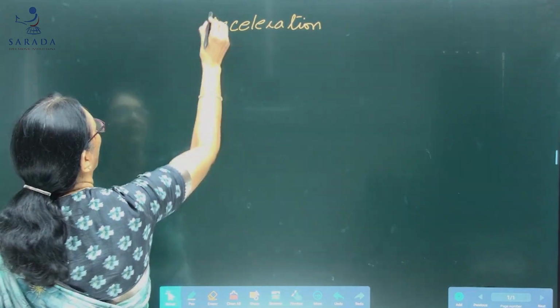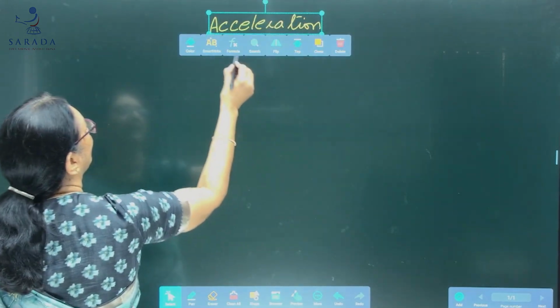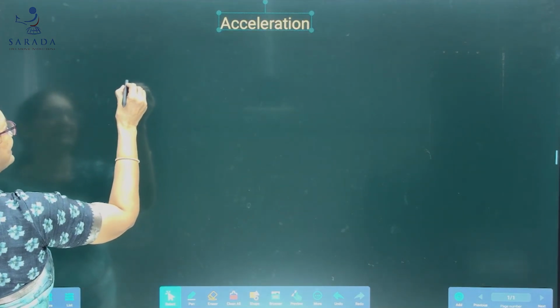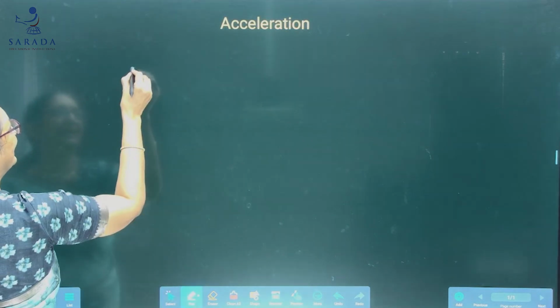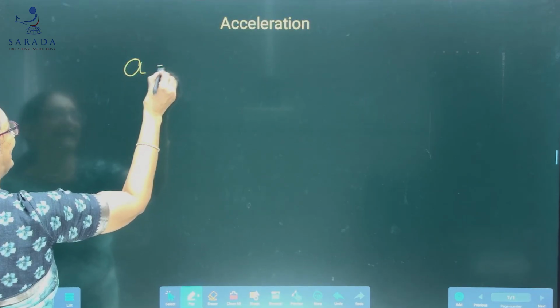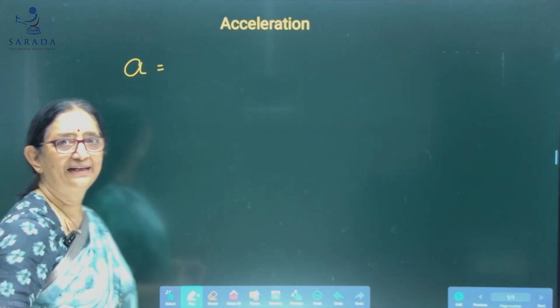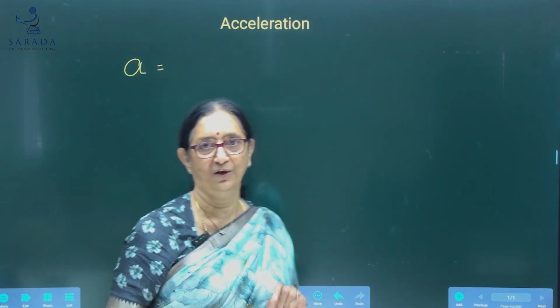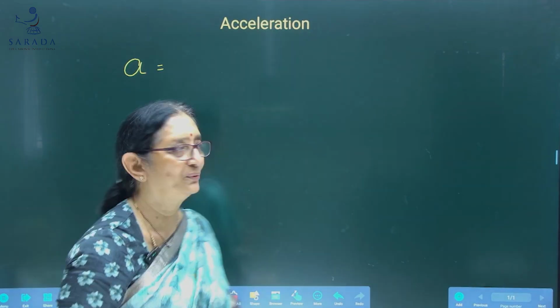And we know acceleration is always represented with the letter A. Acceleration is defined as rate of change of velocity. Rate means per unit time.